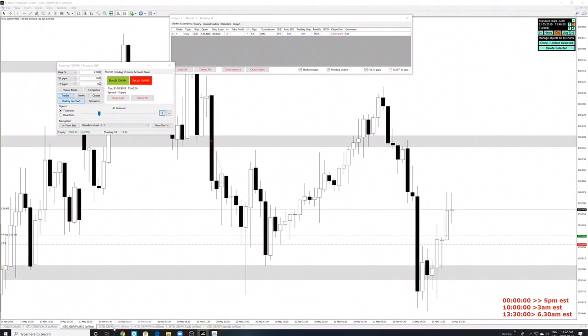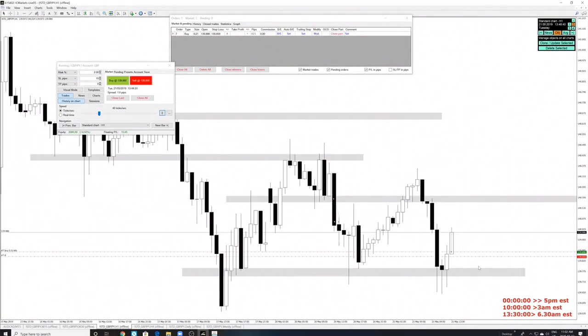So yeah, this trade was taken based on the higher time frame, 1 hour time frame support. I wasn't really expecting it to go up this much. I was expecting it to come down and make a wick at the bottom and then go up. But I guess it is what it is. We're running at 15 pips.